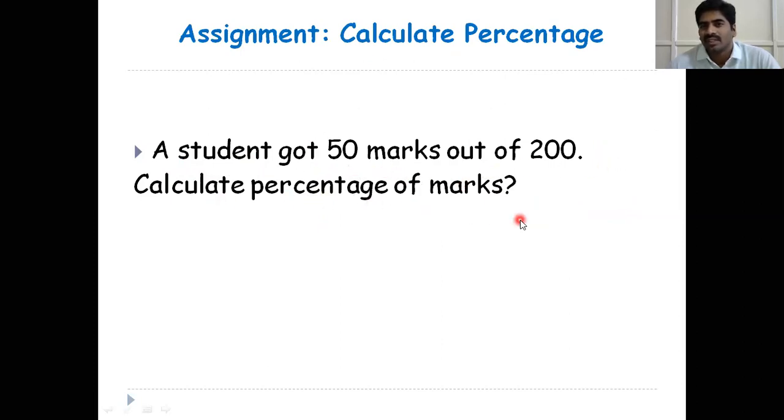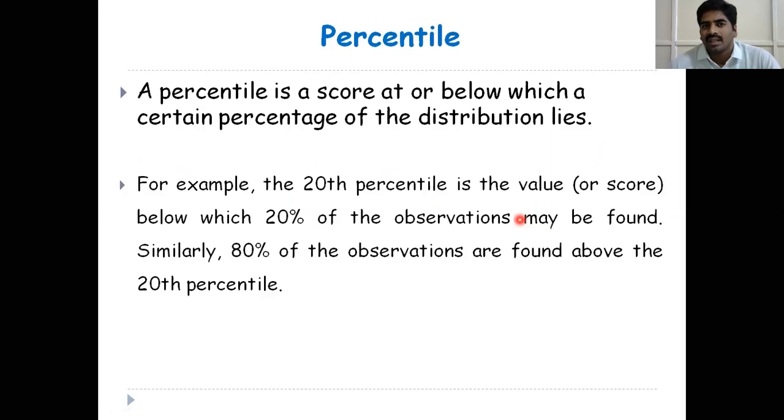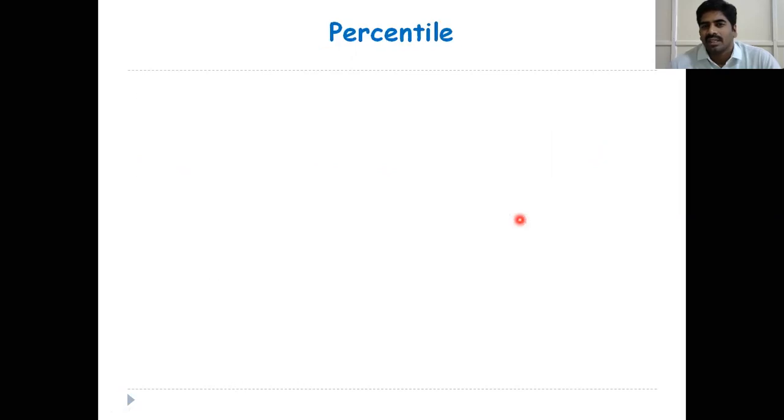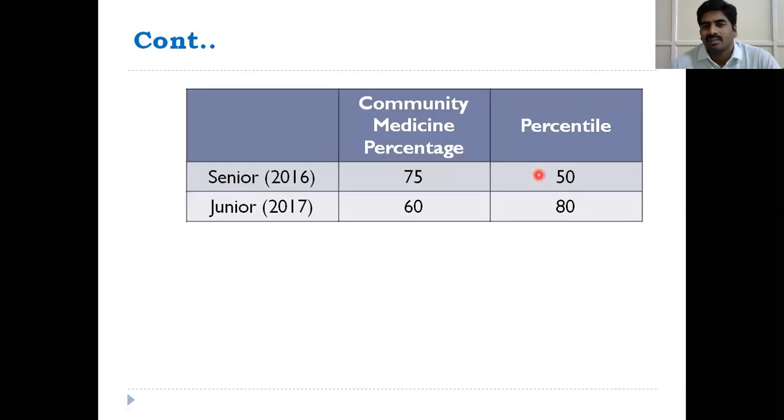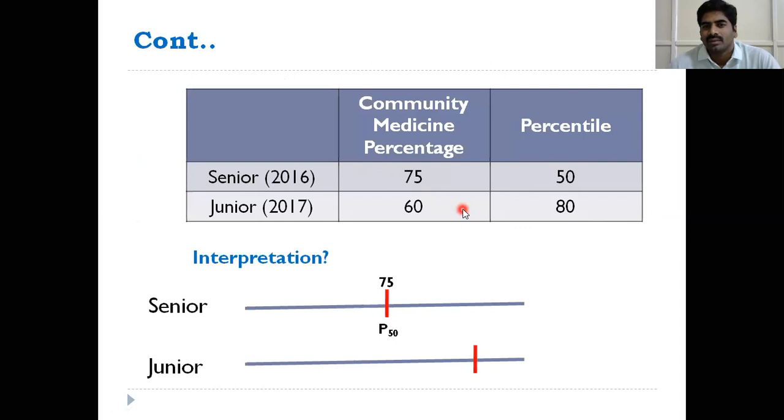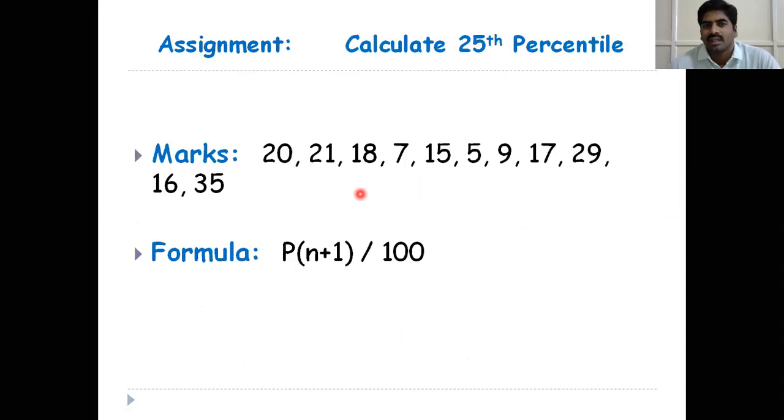Second one, calculation of percentile. This is the percentile formula, P into n plus 1 by 100. Note down these observations and calculate the 25th percentile.